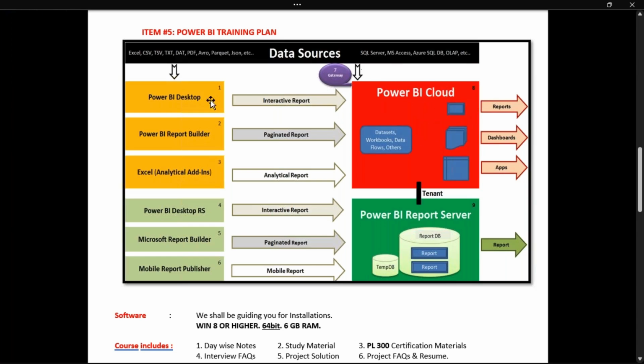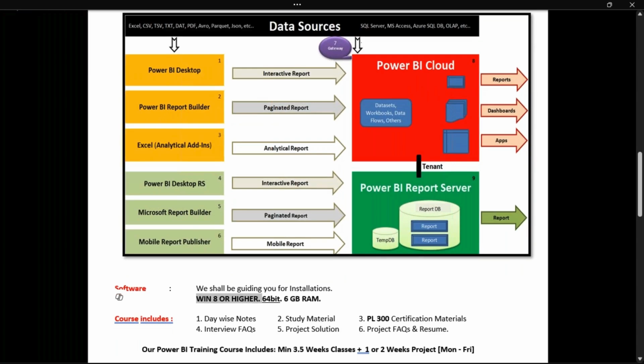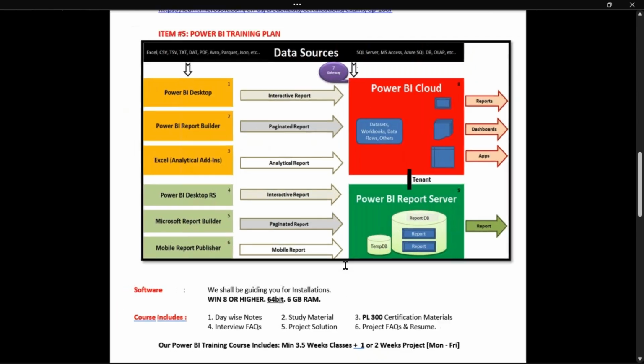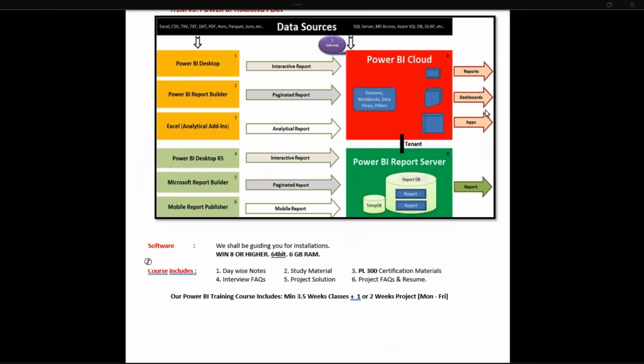So keeping in mind 1, 2, 3, 4, 5, 6, 7, and 9, skipping 8, 9 installations, we need Windows 8 or higher. Number 8 cloud, no installations required. But remaining installations, Windows 8 or higher required. 64-bit, 6 GB RAM. Course includes complete notes, material, I will take care. Certification, guidance, I will take care. But please, my kind request, on-time practice.